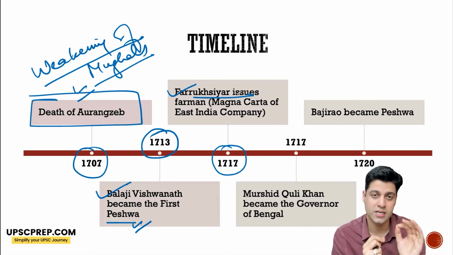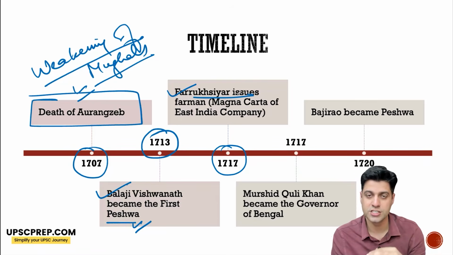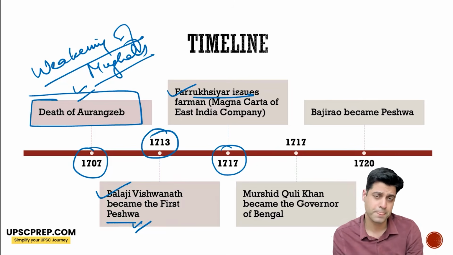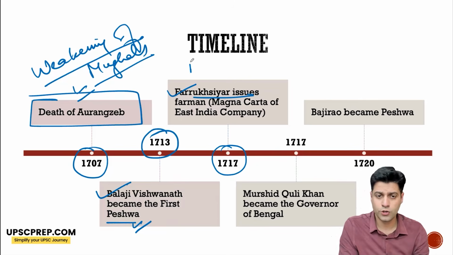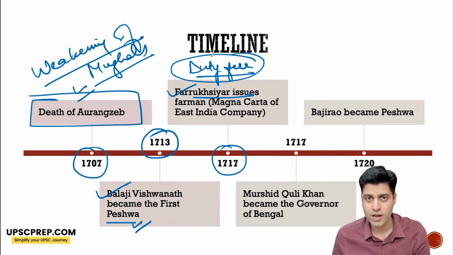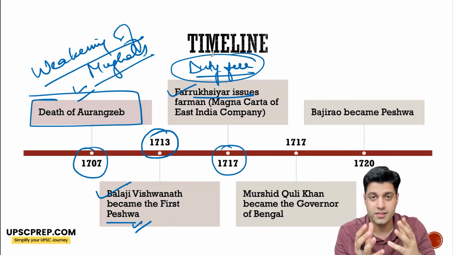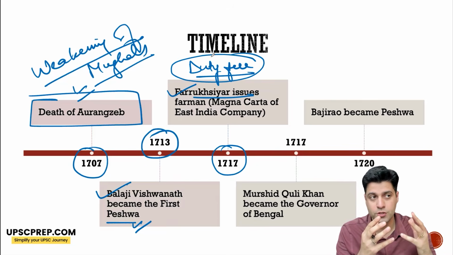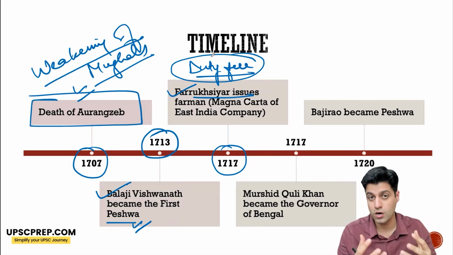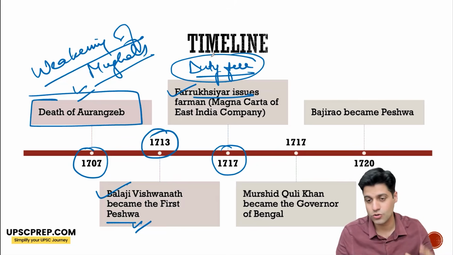Farrukhsiyar, the Mughal monarch, issues a farman to the English East India Company, which is often called the Magna Carta of the English East India Company in India, where duty-free trade and the issuing of dastaks, duty-free trade at an annual charge, was done, which significantly boosted the English as a trading power as compared to others. And it made Bengal the hub of trade also.